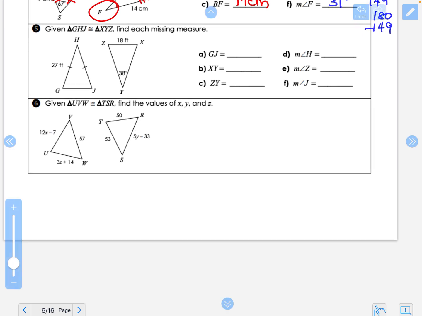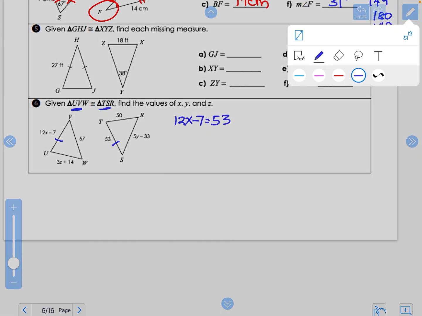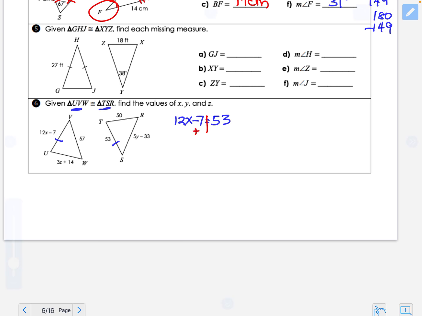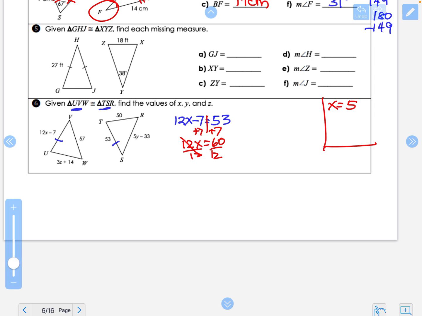Then let's jump down and look at example 6. UV right here is congruent to TS right here. So 12x minus 7 is 53. So I have to line up the parts in the right way. I'm going to add 7, and I'm going to divide by 12. So x is 5.